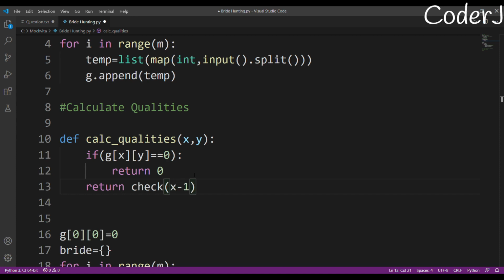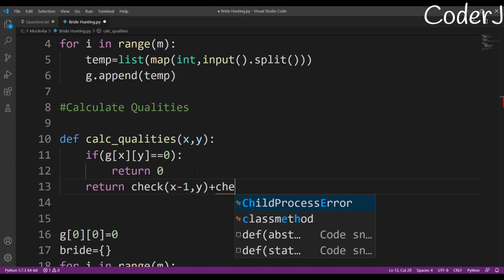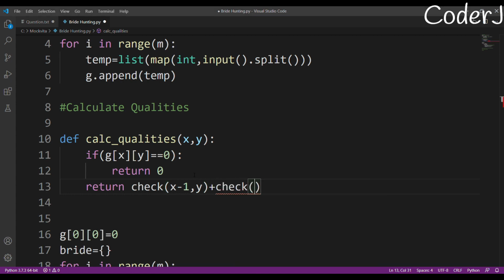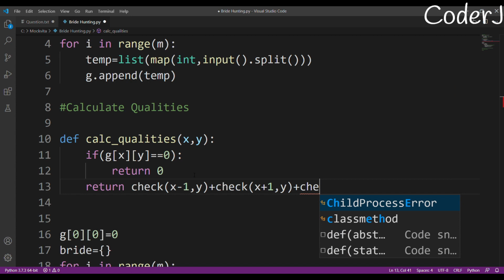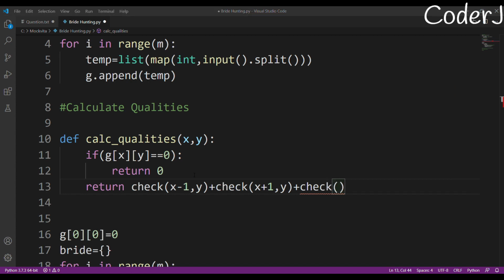What are all the possible neighbors? Firstly, x minus 1, y. After that, x plus 1, y. These are her neighbors. Only 8 neighbors are possible, don't forget that. Then x minus 1, y plus 1, and after that, x comma y minus 1, right? And x comma y plus 1. I'm just writing all the coordinates of our 8 neighbors.